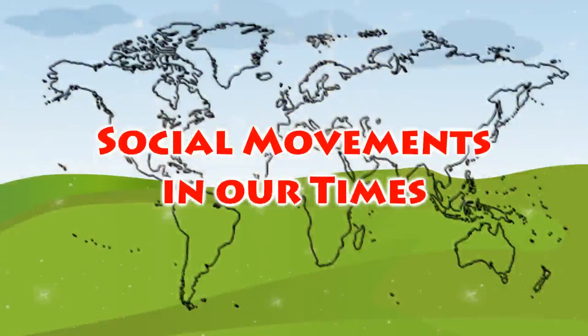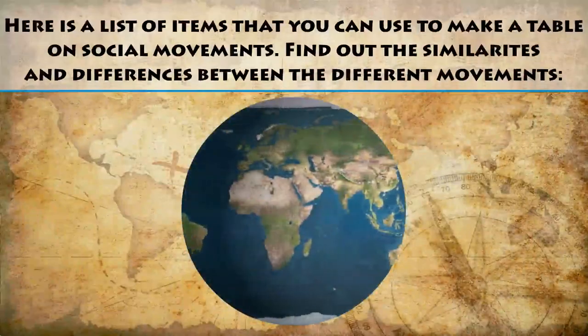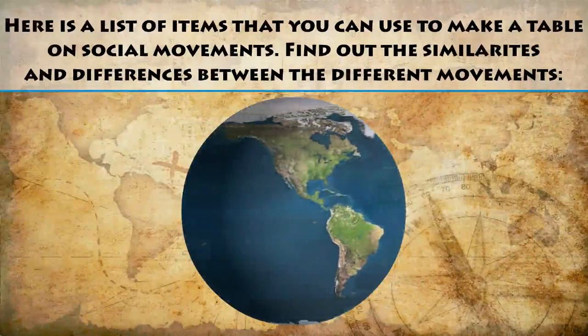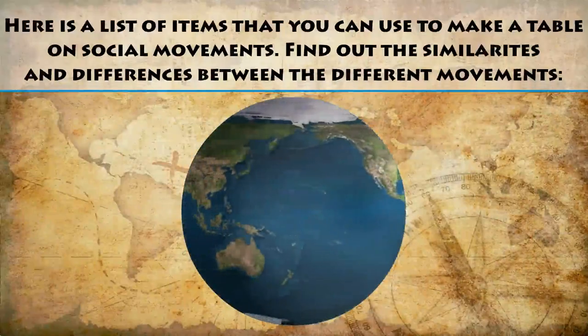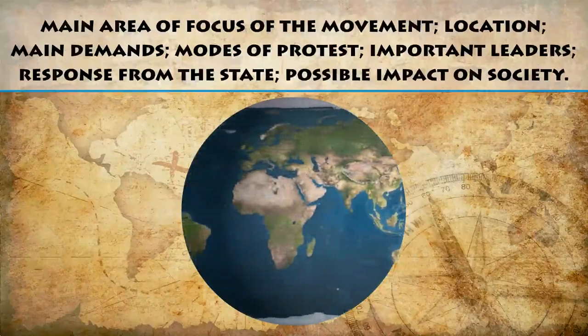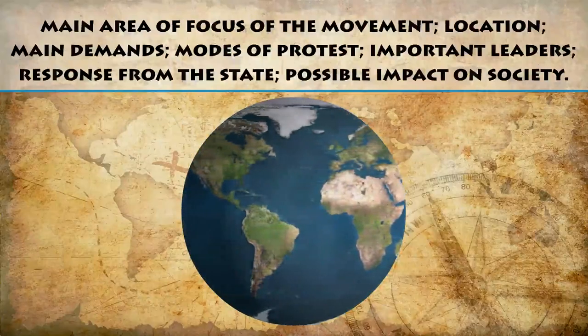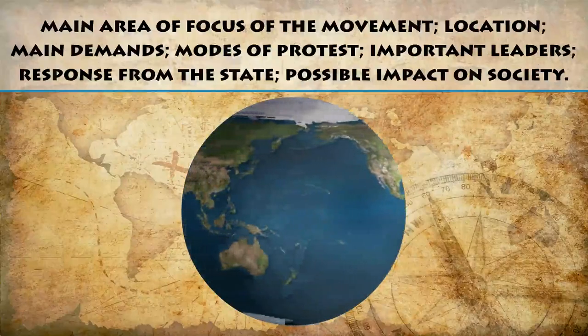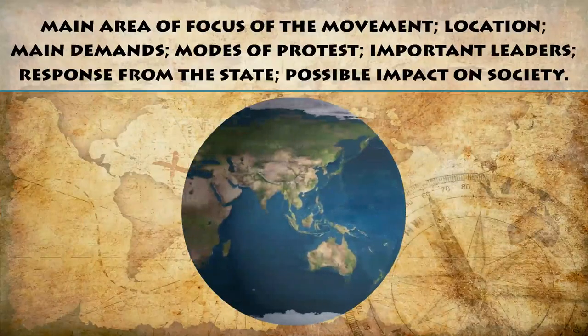Social movements in our times. Here is a list of items that you can use to make a table on social movements. Find out the similarities and differences between the different movements: main area of focus of the movement, location, main demands, modes of protest, important leaders, response from the state, possible impact on society.